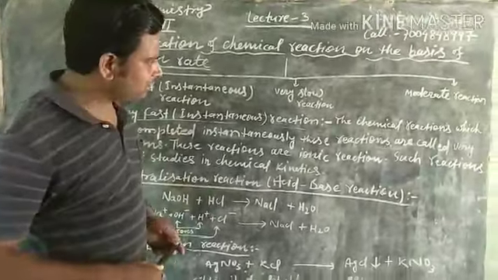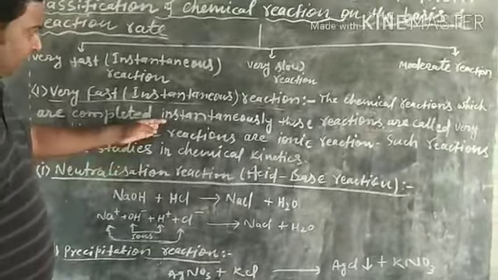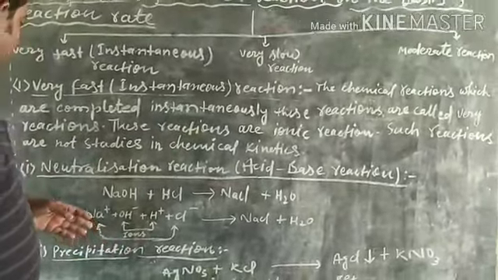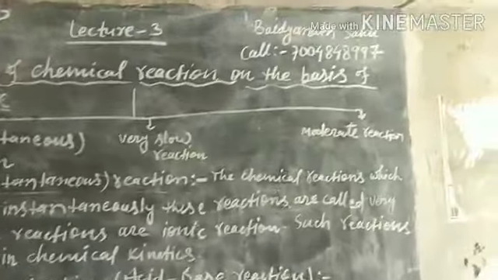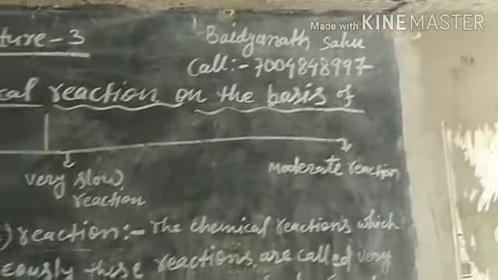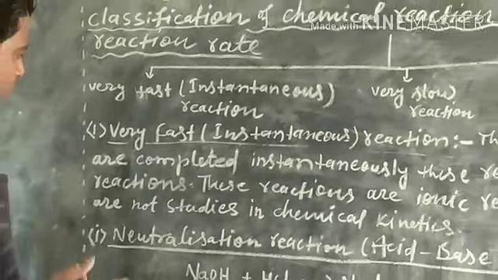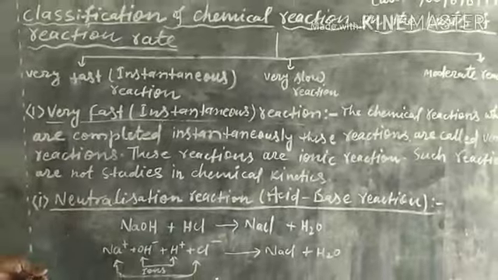The chemical reactions which are completed instantaneously are called very fast reactions. Means those reactions which complete in seconds are called very fast reactions.